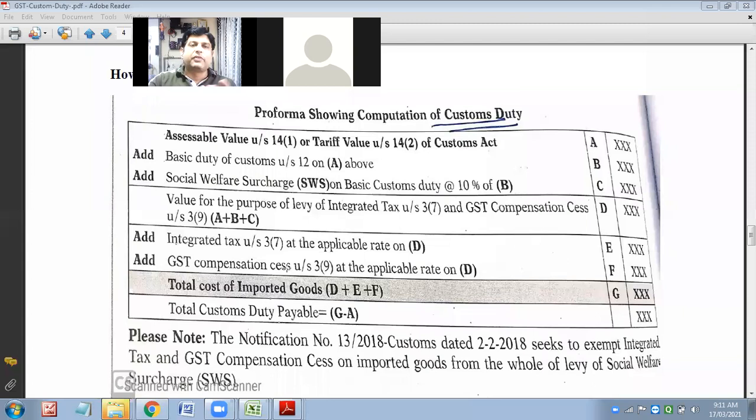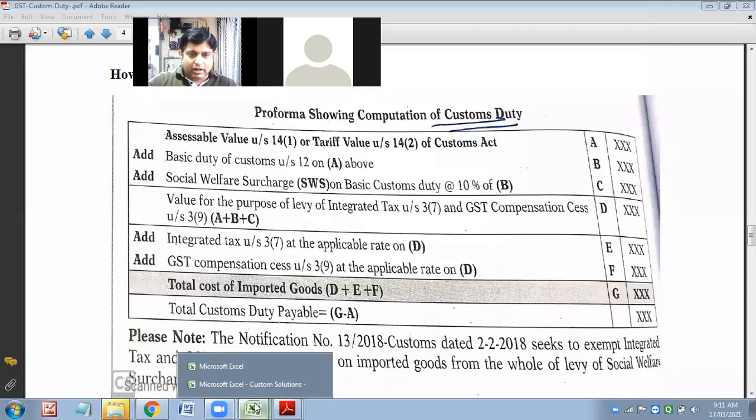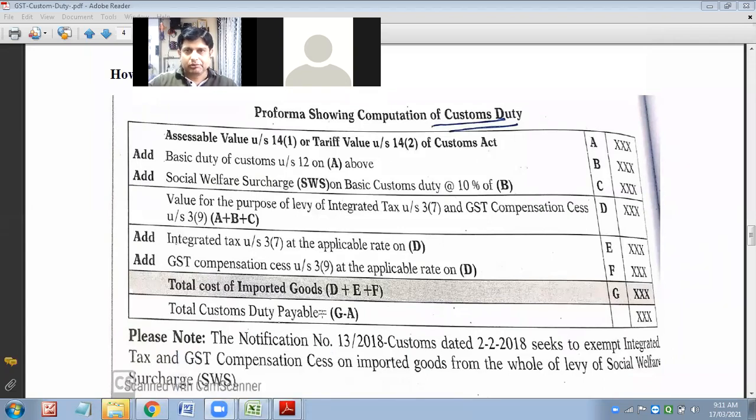Compensation cess will be different. It varies. And then that will be your total cost of imported goods. So there are a little bit of corrections. I hope you have taken this part. It is the same as what you have done just now.